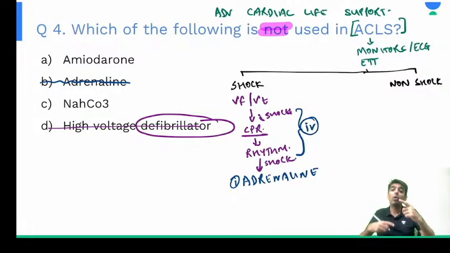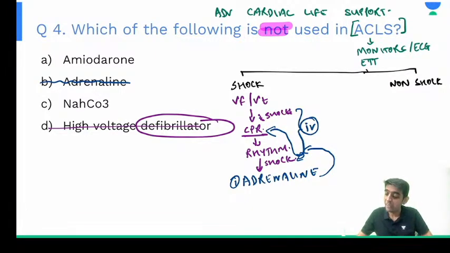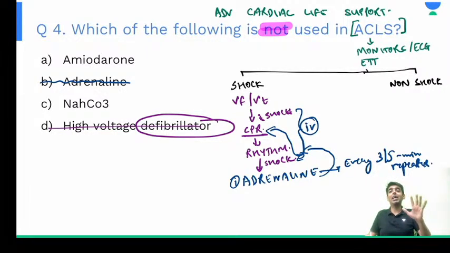Yes. Now again the cycle is repeating, right? Again we are looking at the rhythm. If the rhythm is shockable, we deliver the shock. After delivering the shock, we again give one cycle of CPR. This cycle continues, and we are giving adrenaline every 3 to 5 minutes. Every 3 to 5 minutes adrenaline is repeated. Clear till here? Any doubts so far?